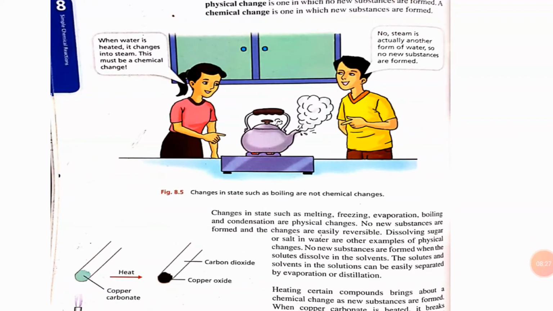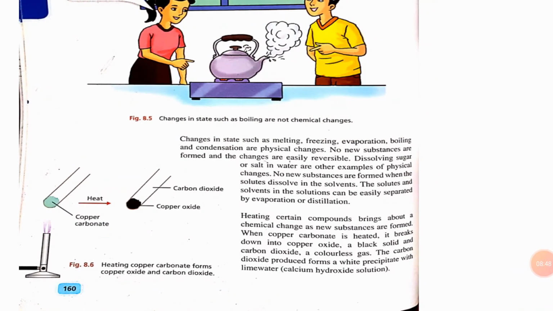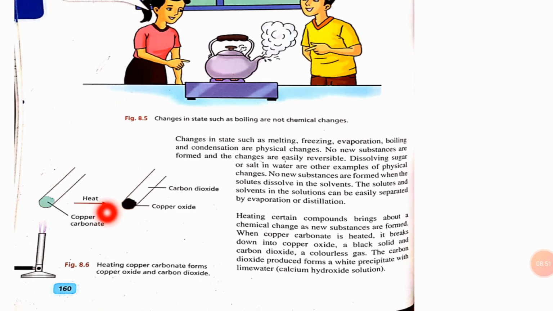If you are talking about the change of water into steam, this is a physical change, because steam is a form of water, it is not a new substance, and it can be reversed back to its original form, liquid water, by the condensation process. Next is the example of heating copper carbonate. When we heat that material, it changes into copper oxide and carbon dioxide. Now in this example a new substance is forming, so this is a chemical change.